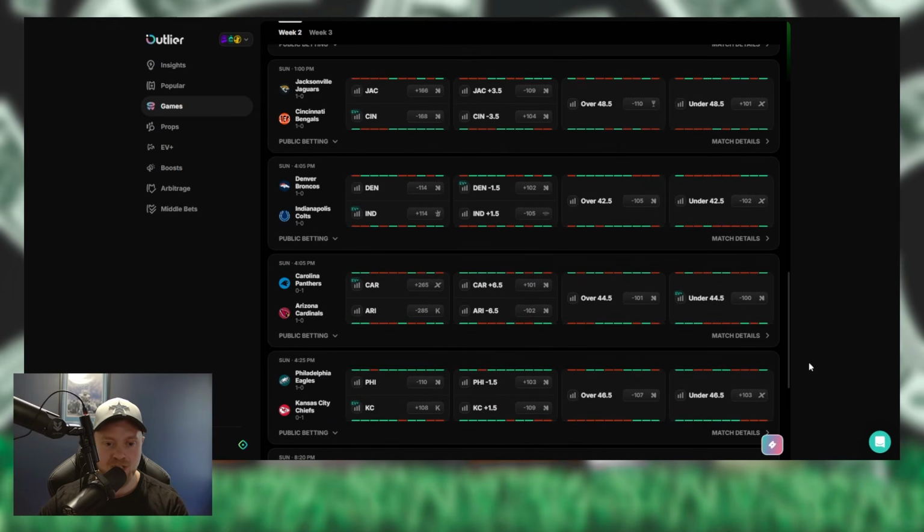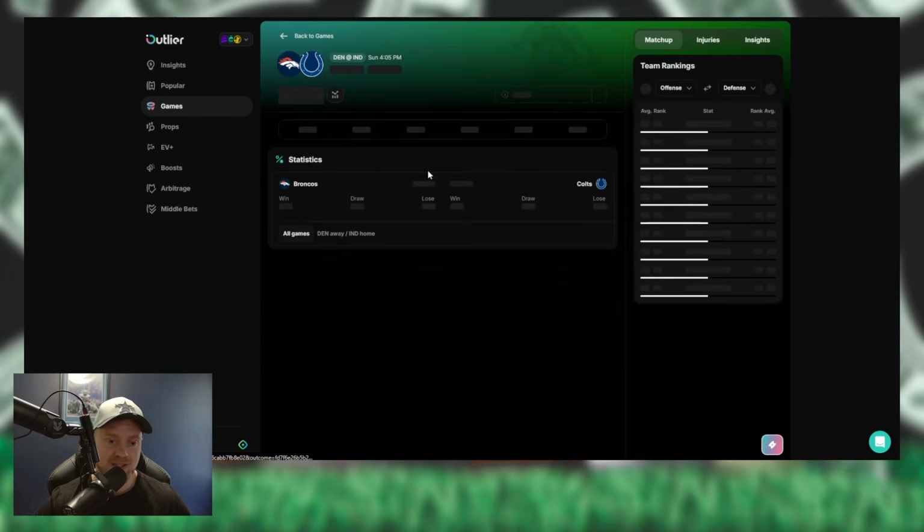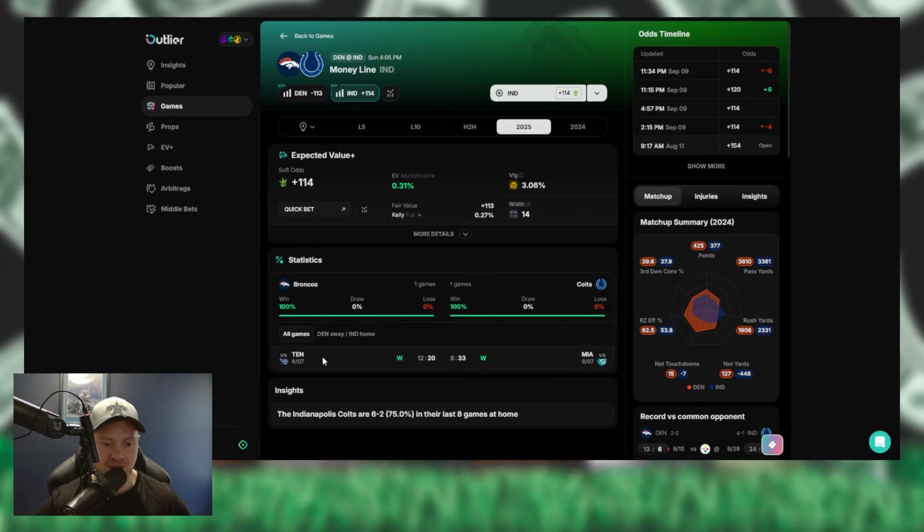Denver minus 114, minus 1.5 point favorites. Total in this game is sitting at 42.5. Public betting got 69% of the money on the Colts, 58% of the money on the Colts covering the spread, and then you got 81% of the money on the under 42.5. We've already looked at the Broncos. Broncos did not look very good in game 1. Colts looked either super good in game 1 or Miami looked so bad that it made the Colts look amazing. Looking at their first 2 games, obviously, Tennessee got beat 20-12 by the Broncos.